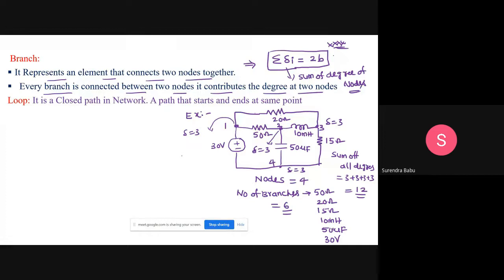2 into 6, you can get 12. By adding this also, what are you getting? 12. Clear, friends? What is the relation between the sum of the degrees of nodes and the branches?